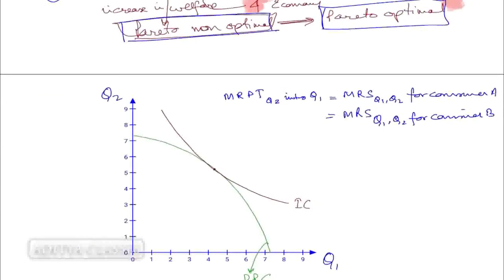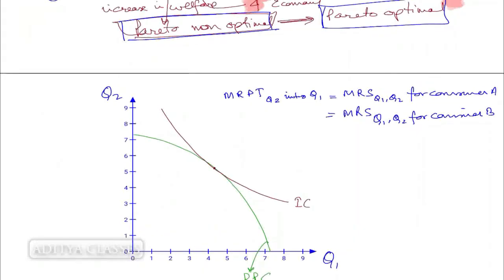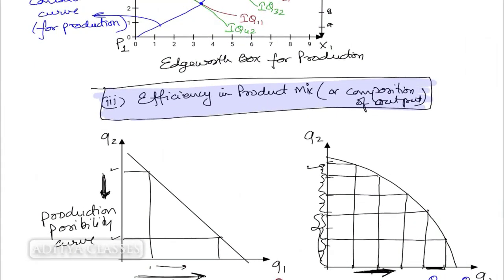And for efficiency in product mix, the condition that I have derived is the marginal rate of product transformation of Q2 into Q1 should be equal to the marginal rate of substitution of Q1 for Q2 for consumer A, which should be equal to the marginal rate of substitution of Q1 for Q2 for consumer B. So this is my essential condition to meet efficiency in product mix.